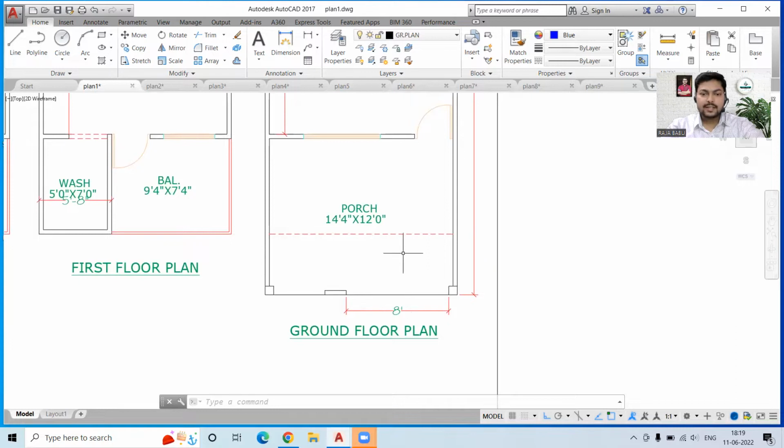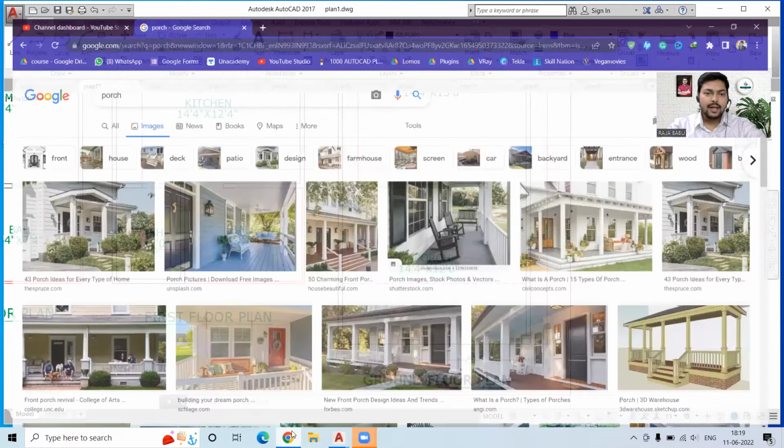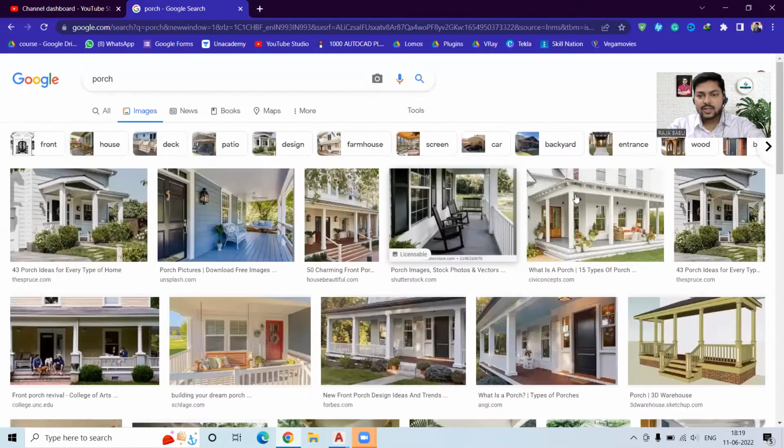Now, what are the different things? First is the porch. Now, what is this porch? For that, you can simply have a look over here. This extra extension outside the house is the porch.